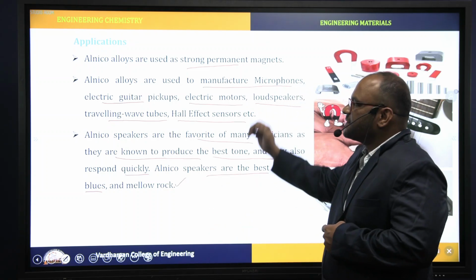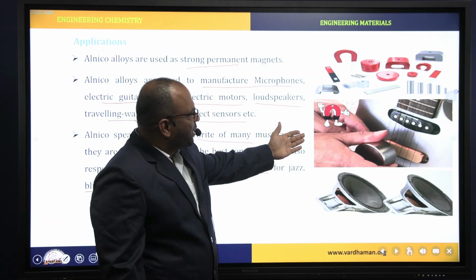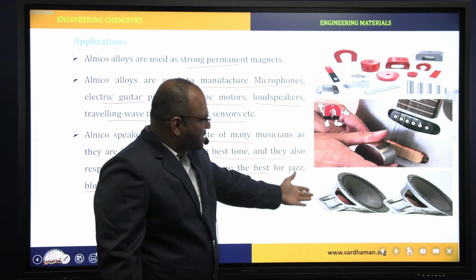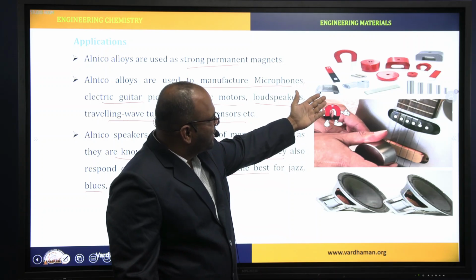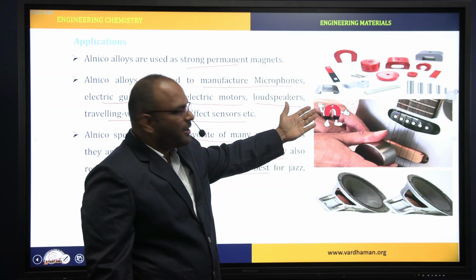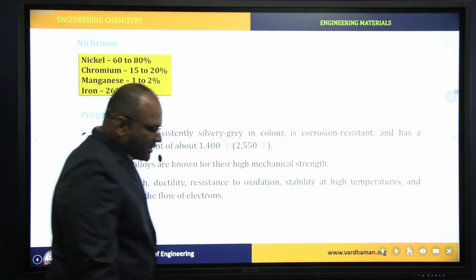These are the applications of Alnico alloys. Here, see this image. This is speakers, this is guitar pickups and other things which are made by Alnico alloys.